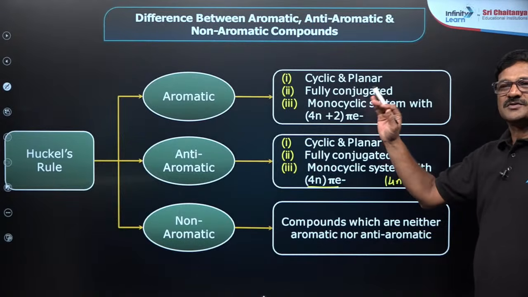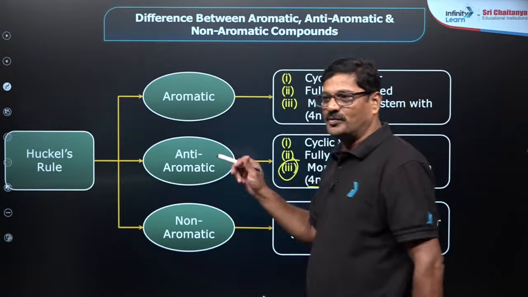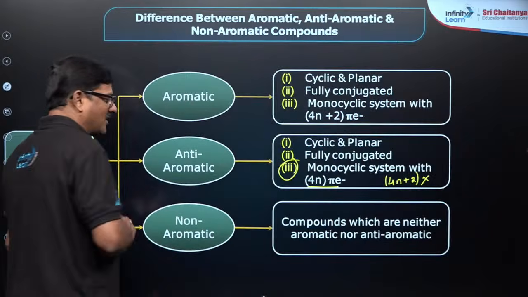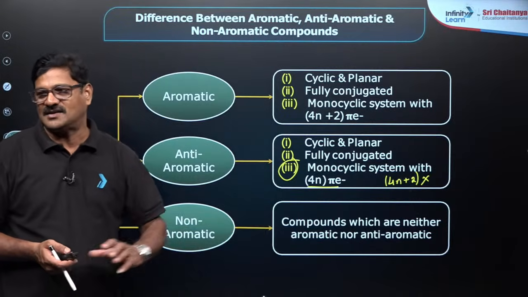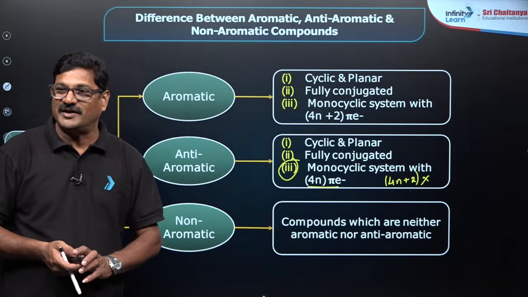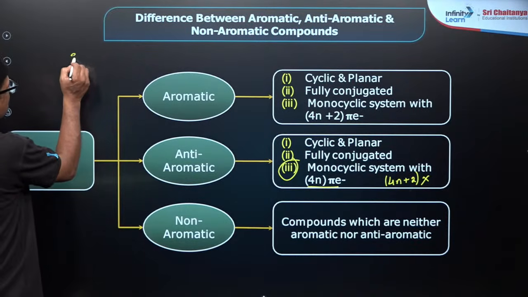So aromatic compounds are super stable. You see, this third point makes it super unstable. Compounds which are neither aromatic nor anti-aromatic are considered to be non-aromatic. So you want to see the stability.